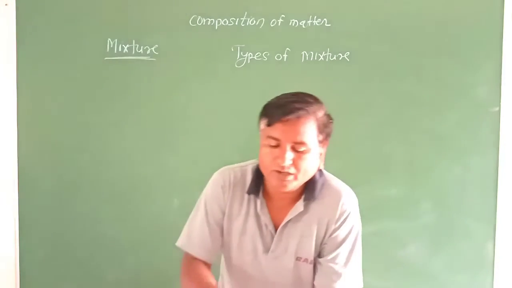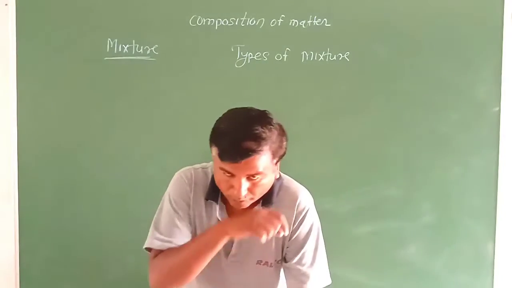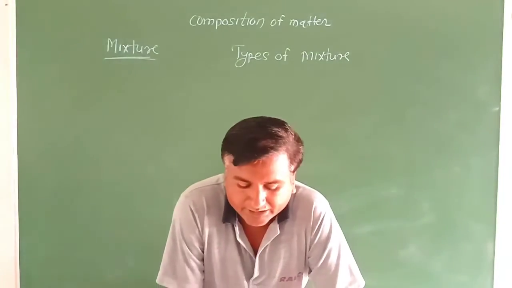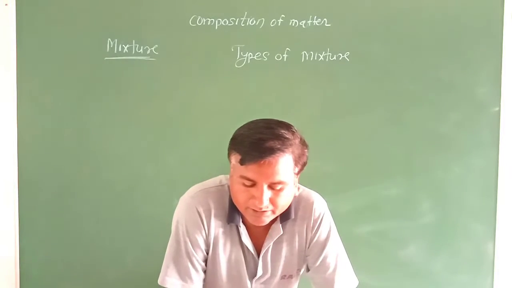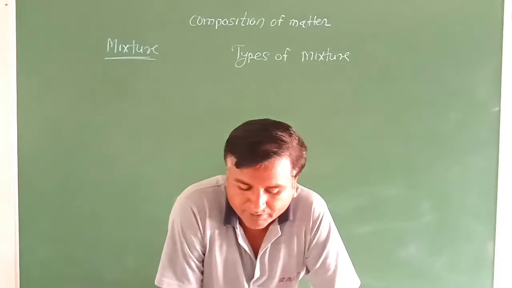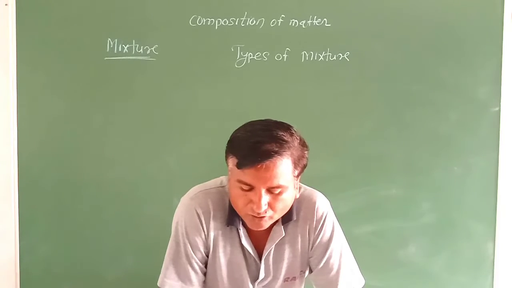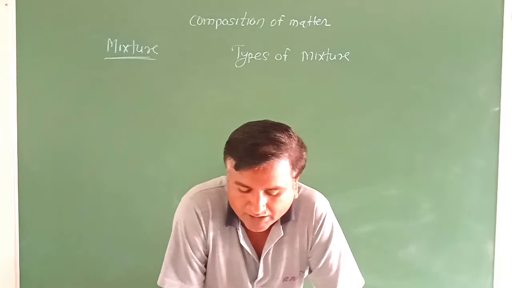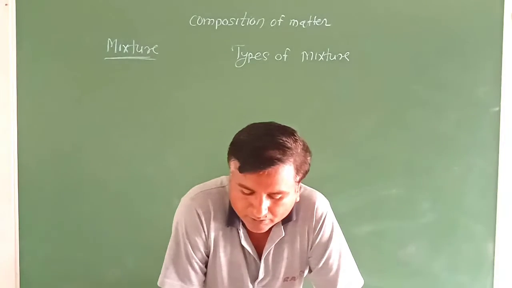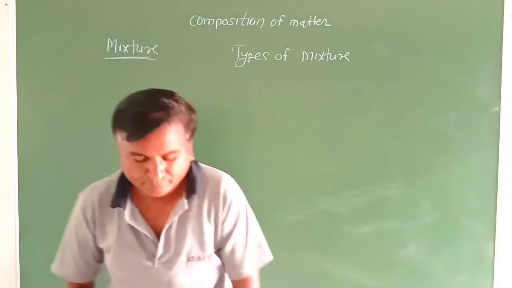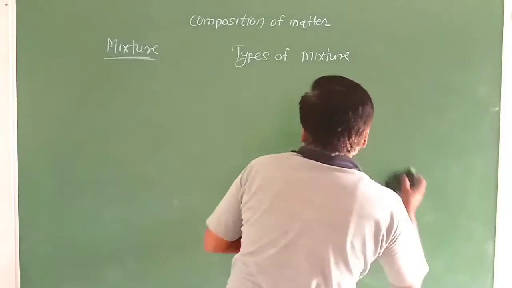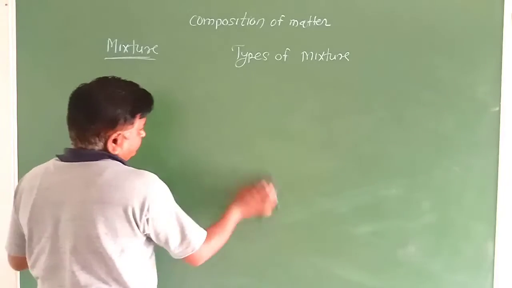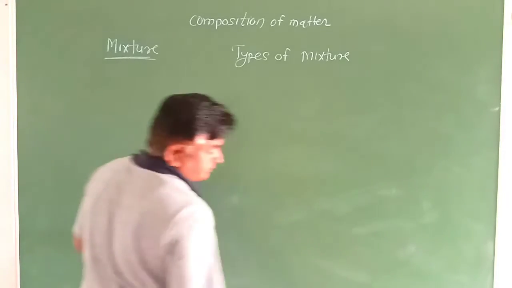For types of mixture you have again been given an activity on page number 43. Take 3 beakers. Take a little sand and water in the first beaker. Second, crystals of blue vitriol and water in the second, and blue vitriol and sand in the third. To study the types of mixture, we have given 3 glass beakers.